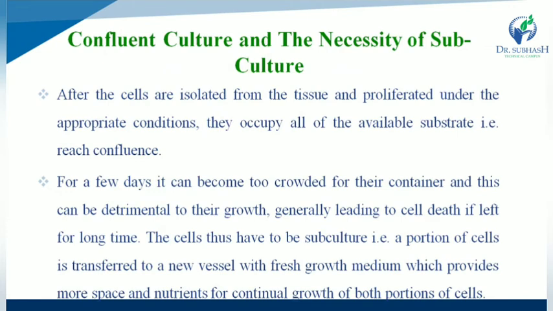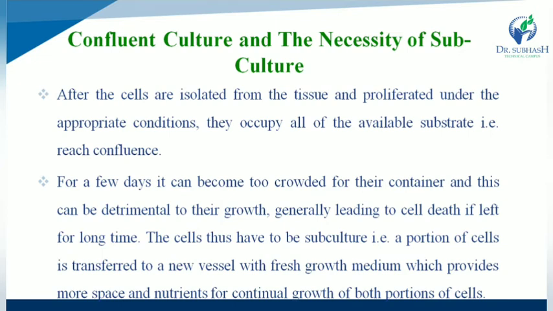Next one is confluent culture and the necessity of subculture. After the cells are isolated from the tissue and proliferated under the appropriate condition, they occupy all of the available substrate. This is called confluence. After a few days, it can become too crowded for their container, and this can be detrimental to their growth, generally leading to cell death if left for a long time.